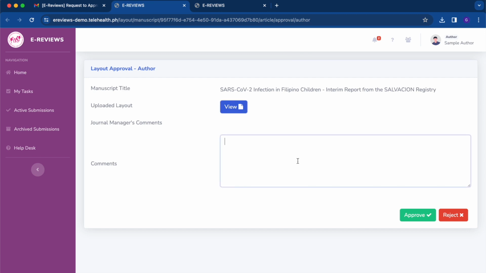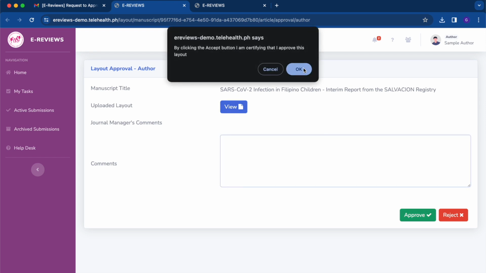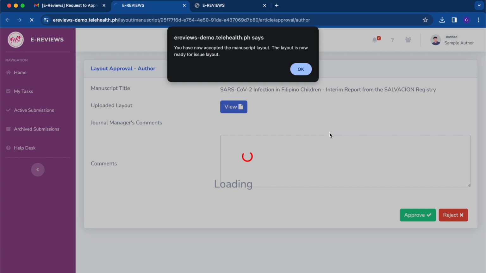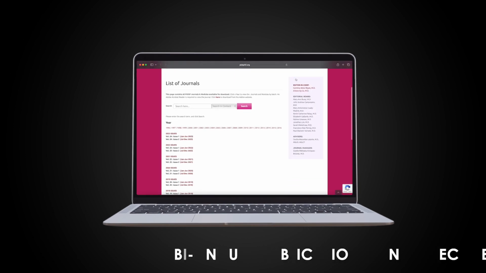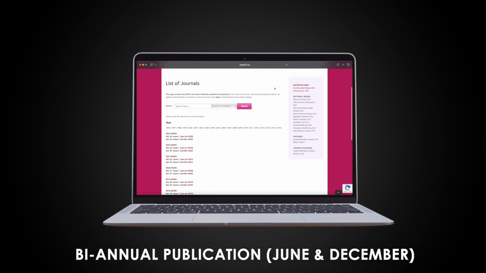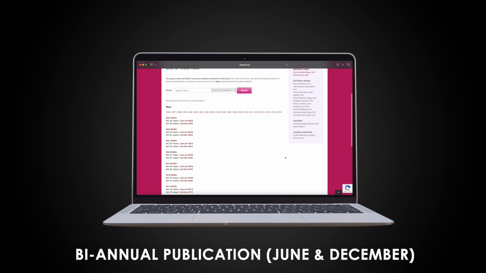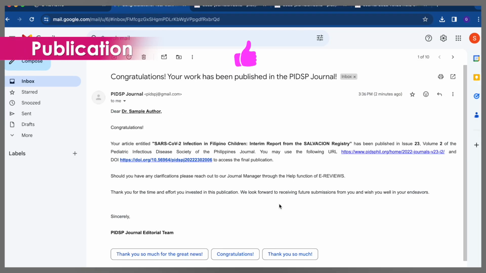Authors may comment on the manuscript layout and request for changes as necessary. Once approved as final, no further changes may be made to the manuscript layout. The PIDSP Journal is a biannual publication that releases a volume every June and December of the year. Authors will receive an update once their submission has been published.